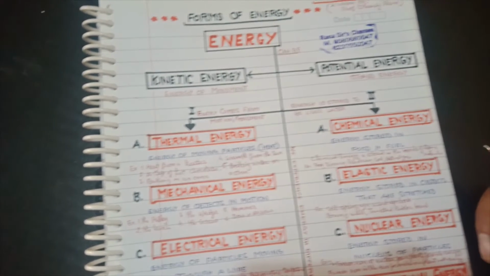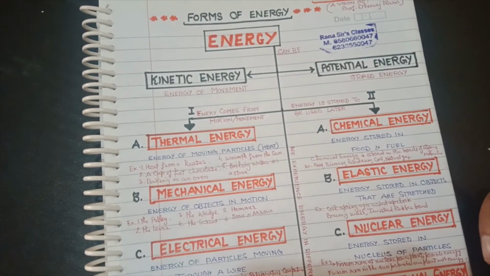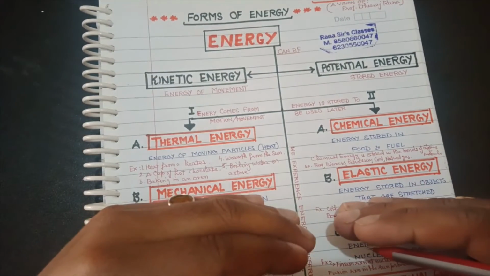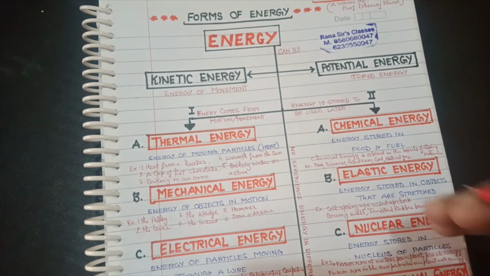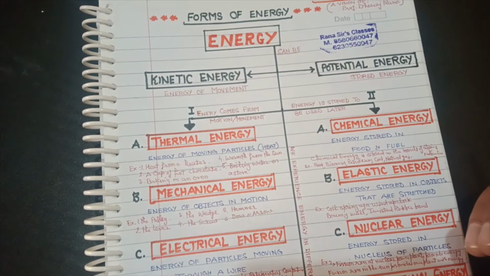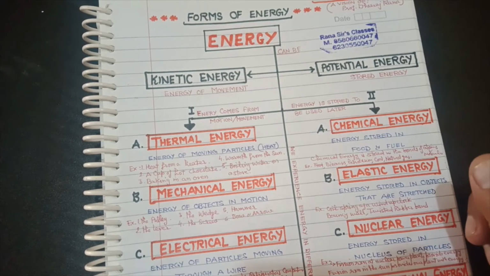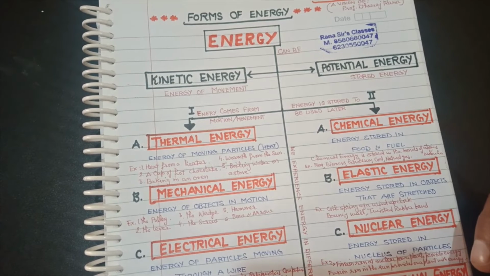Second case we have is elastic energy. Elastic energy, you know students, is energy stored in objects that are stretched, and they again come back to their position. So many types of things are there, like a spring. The coil spring of a wound-up clock is an example of elastic energy. Then we have bouncing balls, you have seen. Twisted rubber bands are also there. These all are examples of elastic energy.